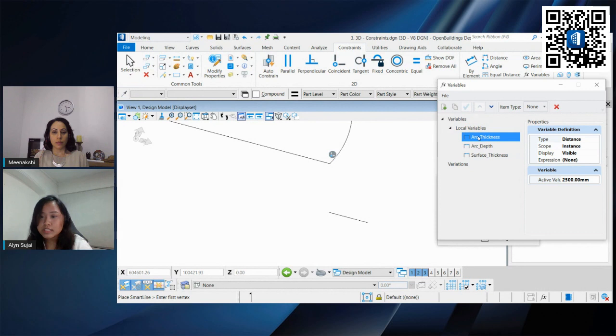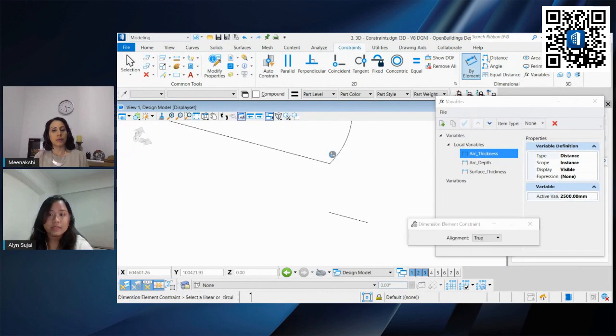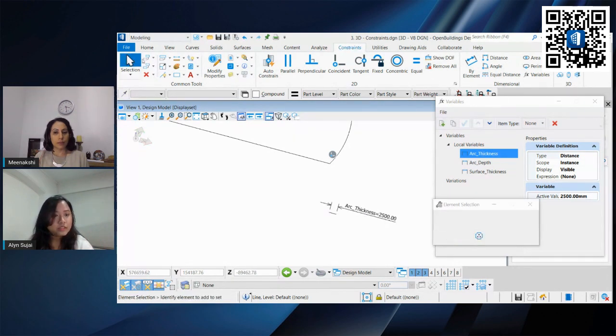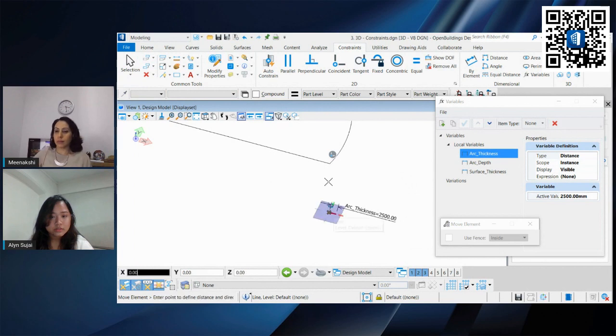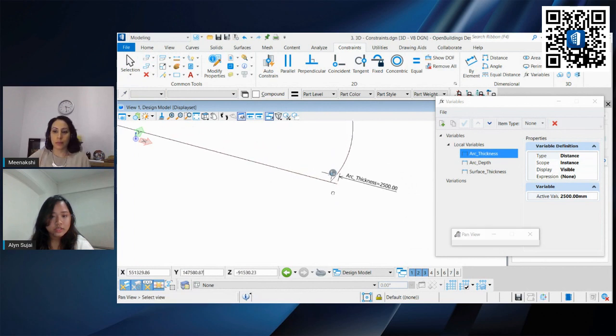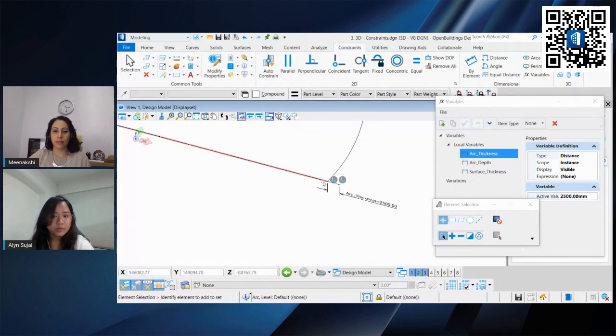So this arc thickness, I've set it to be a value of 2500. We can apply a by element dimensional constraint, 2500, which is the arc thickness. So I'll move it closer. And what we can do is use a coincident constraint and make sure that when I move my arc or my line, the line should move as well.